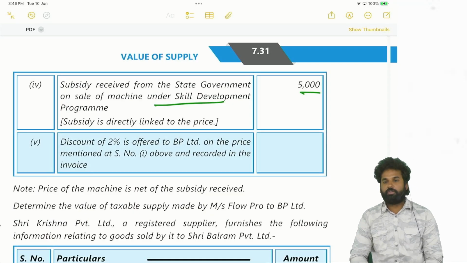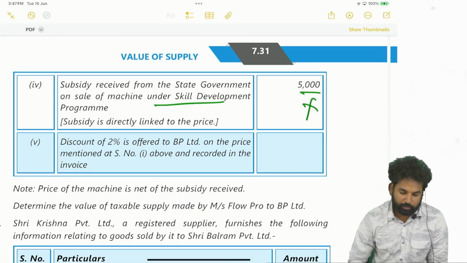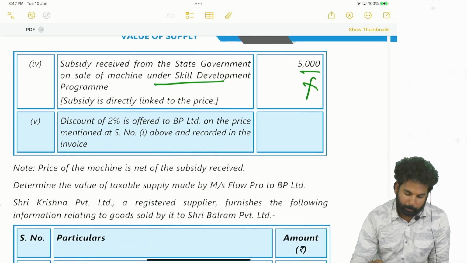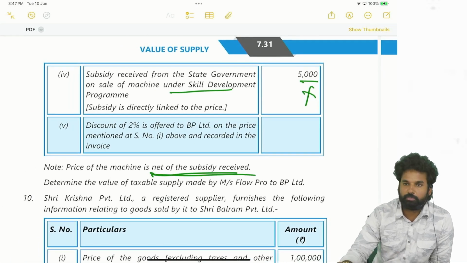Next, subsidy received from the state government on sale of the machine under the skill development program. Will this be included or excluded? Excluded. Need not be considered. Next, the subsidy is directly linked to price. Net of subsidy they have taken. So that's why the 5,000 needs no treatment.